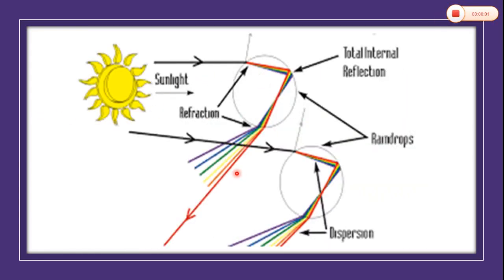And this is the separation of sunlight into 7 colors. See, after passing through a water droplet, this is the magnified view of water drops in the atmosphere. So first refraction occurs here at this boundary, total internal reflection occurs, and this is the second refraction, and then white light is separated into 7 colors, and these colors which we obtain are called the spectrum of light.